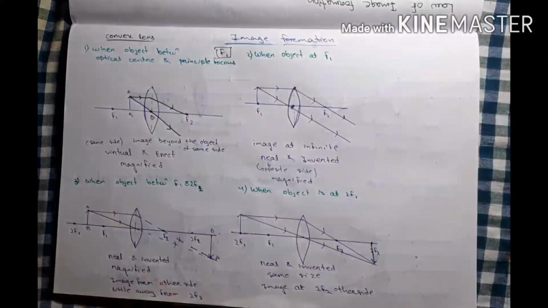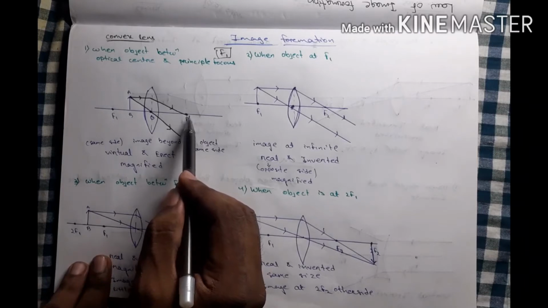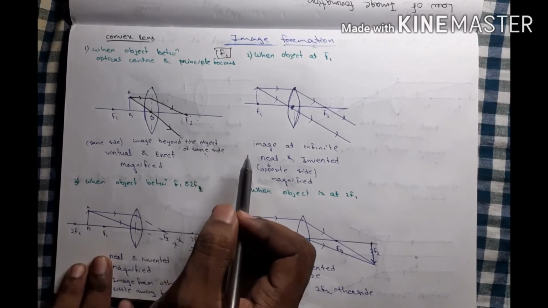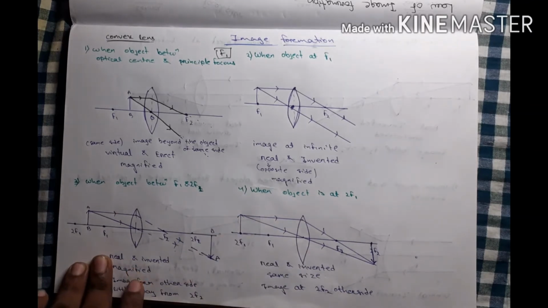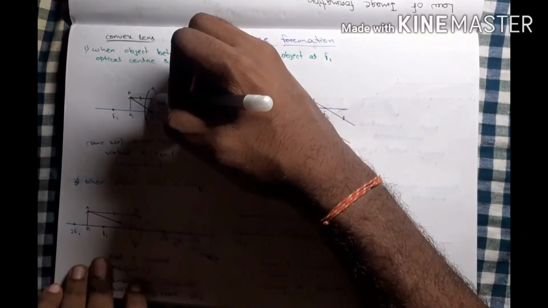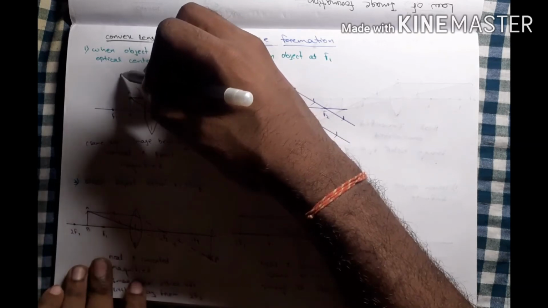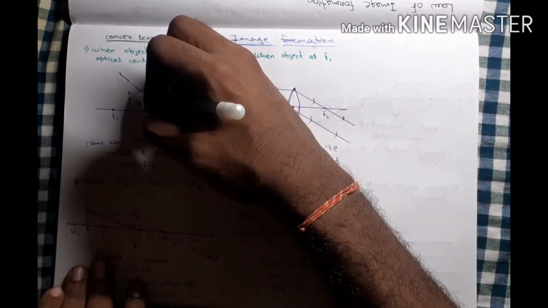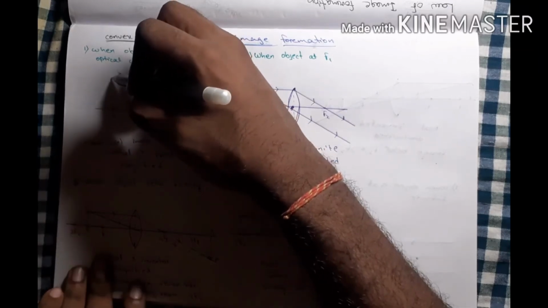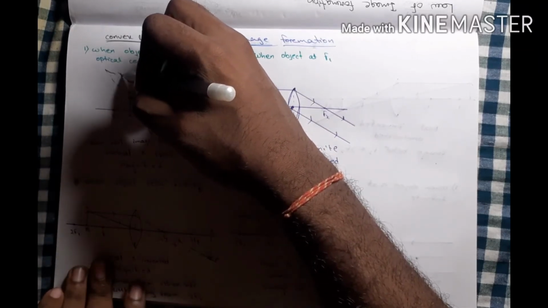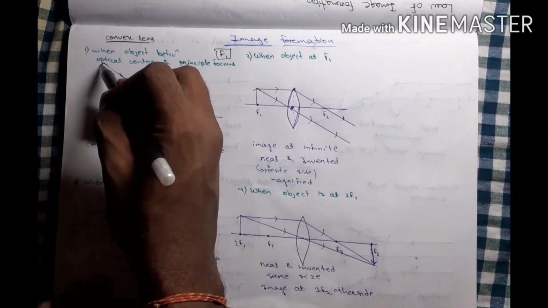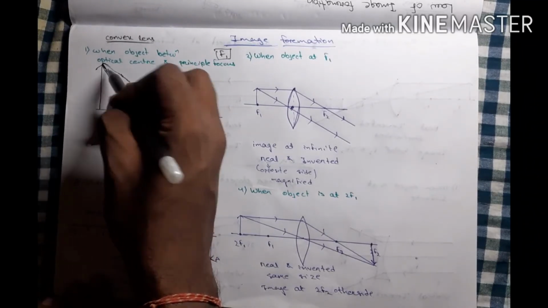Then see, is there any chance of these lines meeting? No, there is no chance to meet. So if I extend it backward, then there will be a chance to meet, and that meeting point is our image.